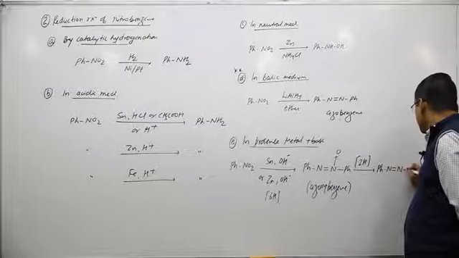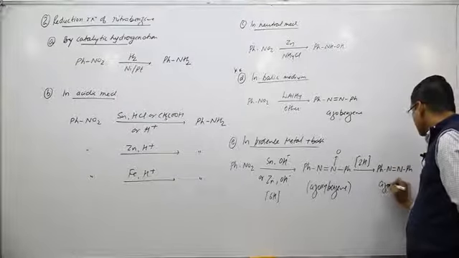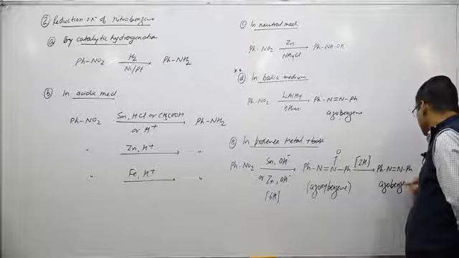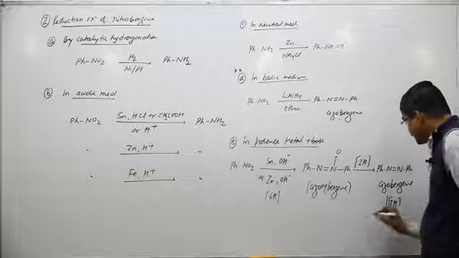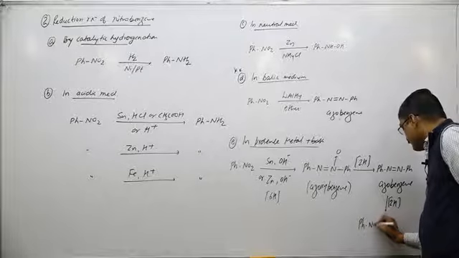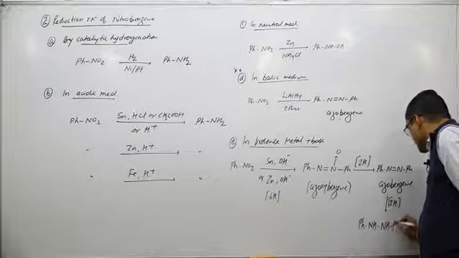Then azobenzene is the next product, and if I add more hydrogen atoms, then the product is hydrazobenzene.